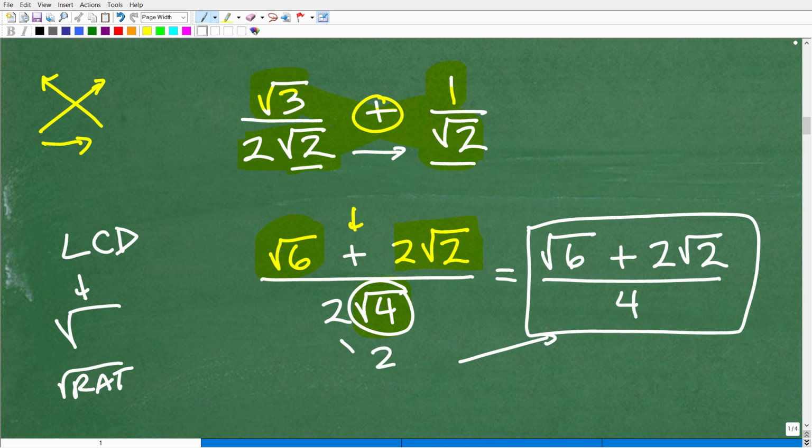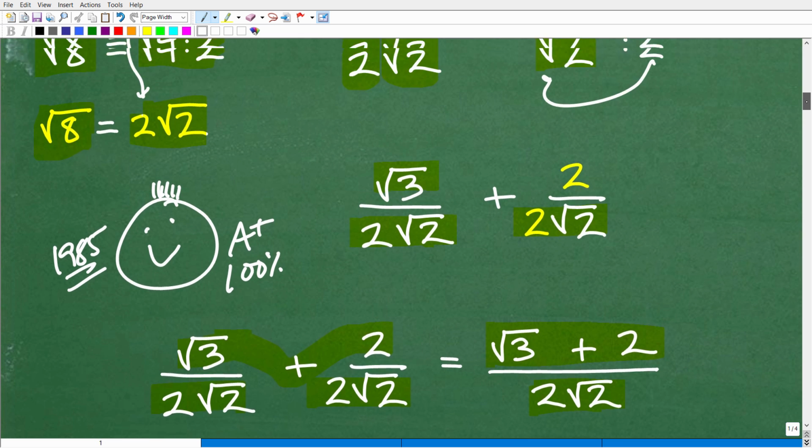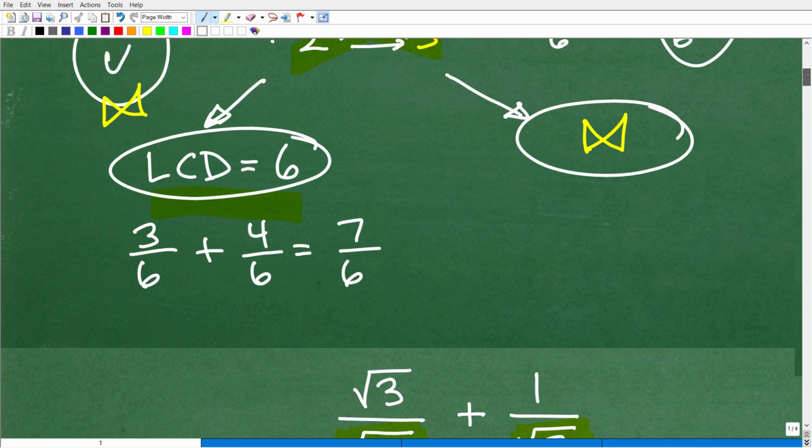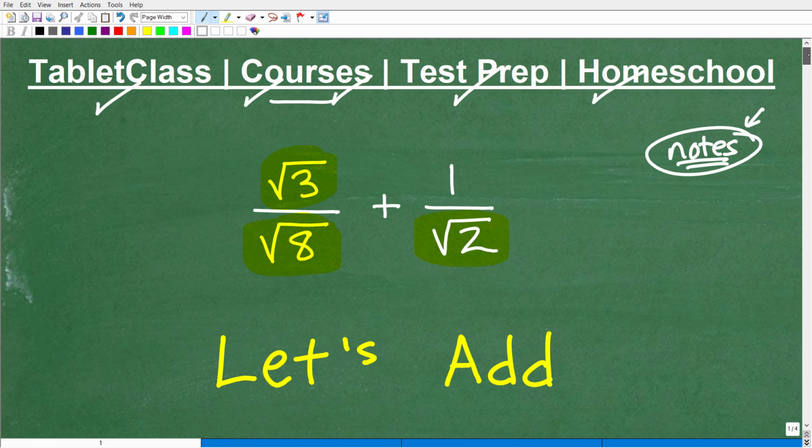Fractions come up all the time, not just with basic numbers, but with things that involve square roots, things that involve variables. So the more math you know, the better off you're going to be. Generally speaking in math, there's not just one way to do a problem. So hopefully this was a good little review.